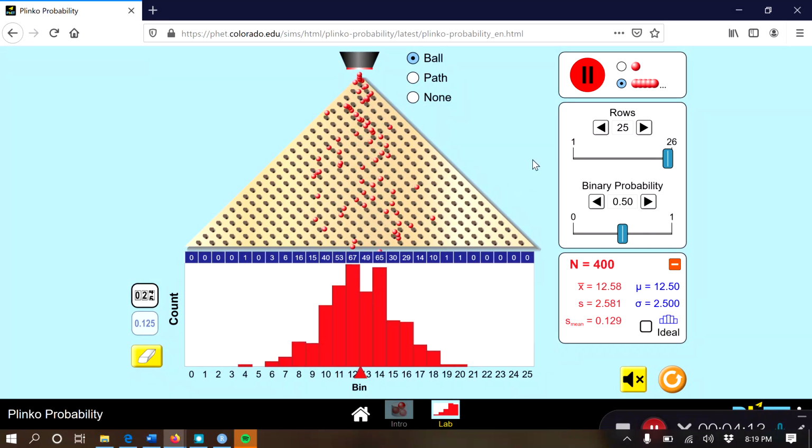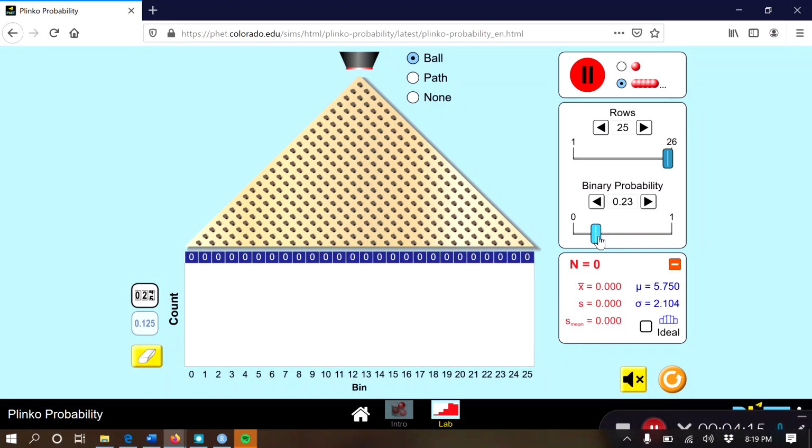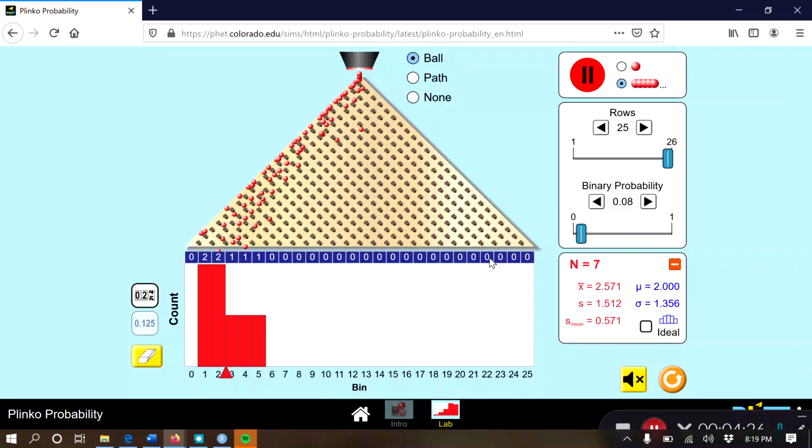So even though I'm going to stop this here, I'm going to switch this binary probability to a much smaller number like 8%, and you're going to notice that the distribution of possible sample proportions is not quite going to be normally distributed in this case. That's because I don't have enough room for that distribution to fully become symmetric, because it literally runs out of room here, because I can't get sample proportions below 0%. So if I were to let this run for longer, you would see that more distinctly. But you can already kind of tell there's going to be a little bit of a right-skewed distribution emerge here.